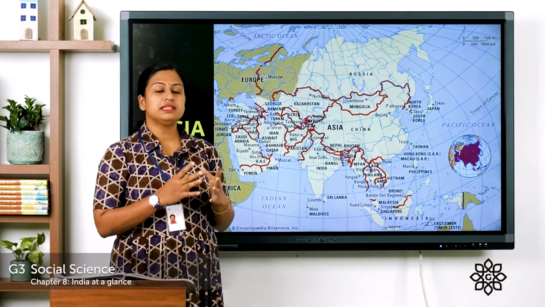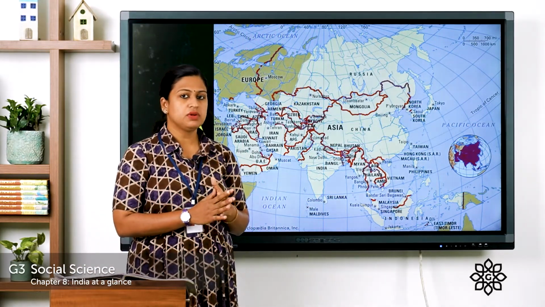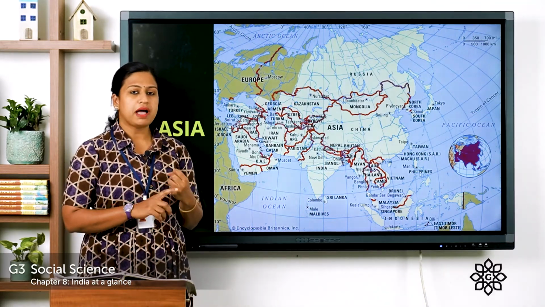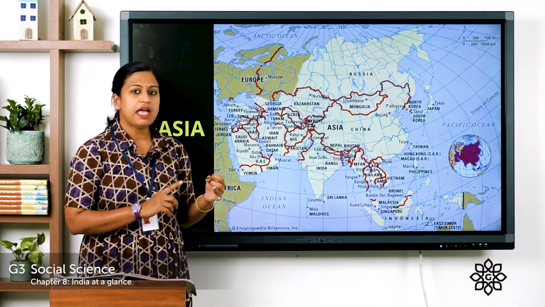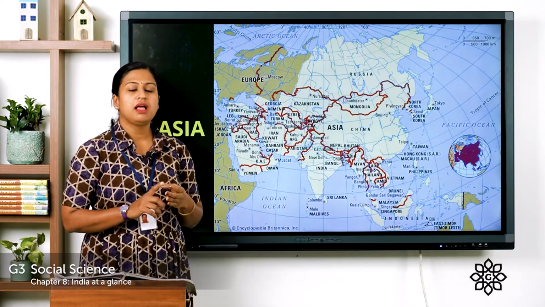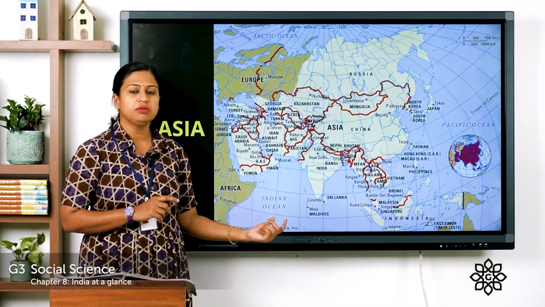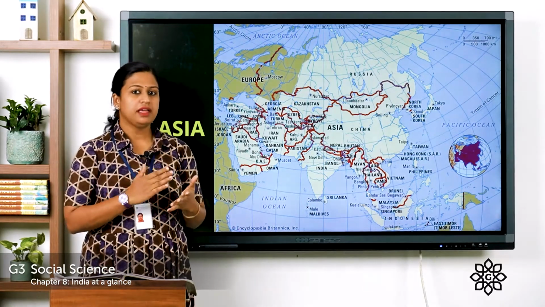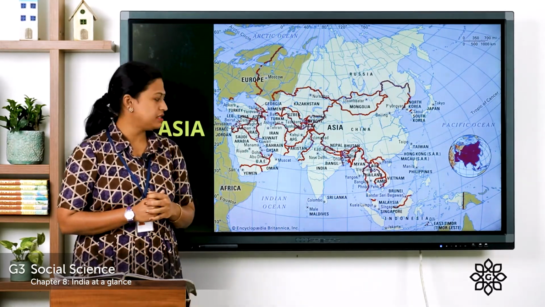So, along with these countries, it is known as the Indian subcontinent. Once again, the countries are Pakistan, then we have Nepal and Bhutan, Bangladesh, and to the south lie Sri Lanka and Maldives. Together, they are known as the Indian subcontinent.